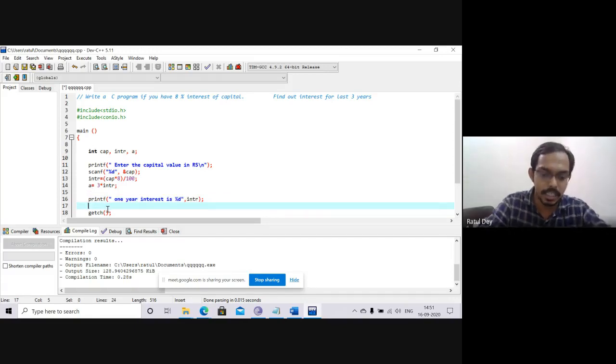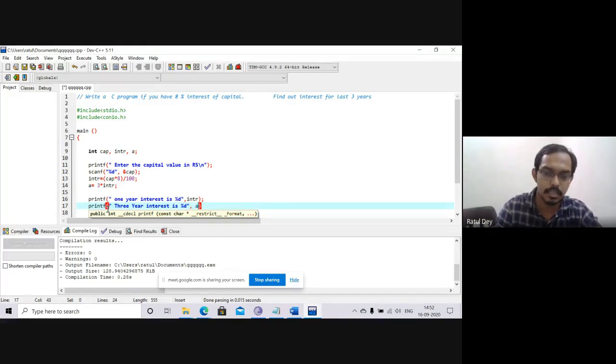If you find the 3 years interest, you can write the printf. I am not going for the compound interest, I am just asking for the 3 years interest. So "3-year interest is %d", comma, and we choose the a.